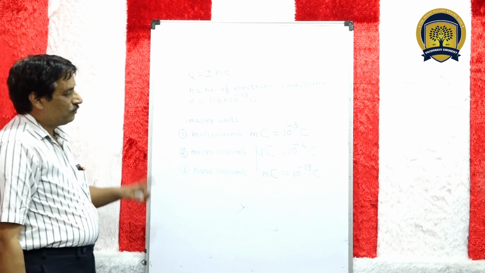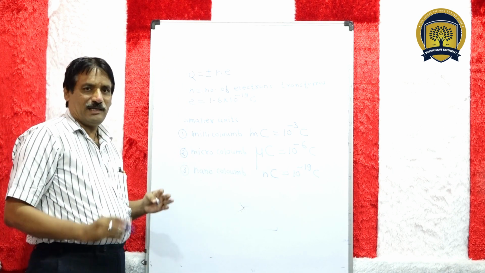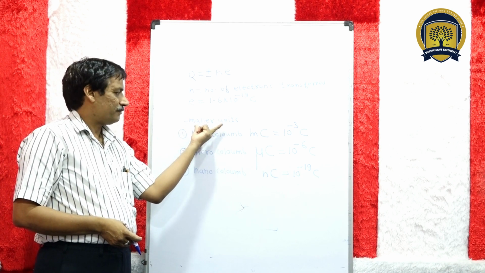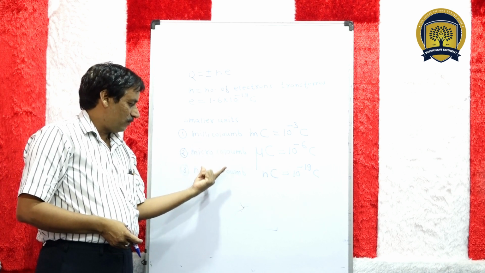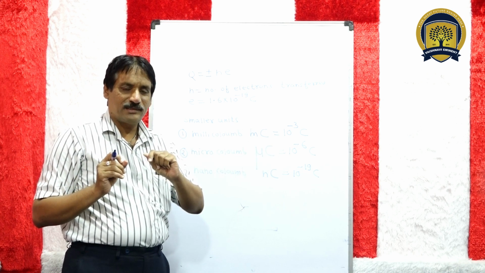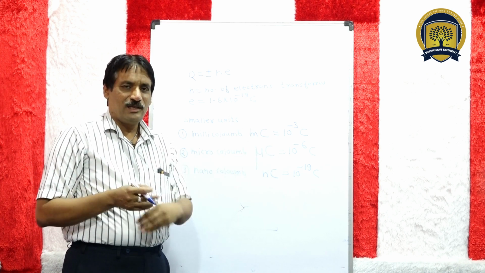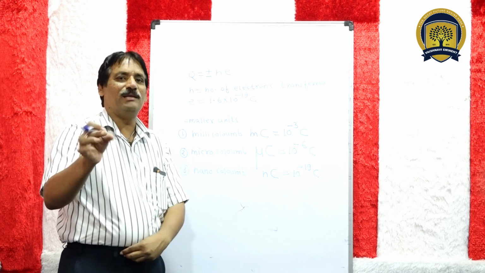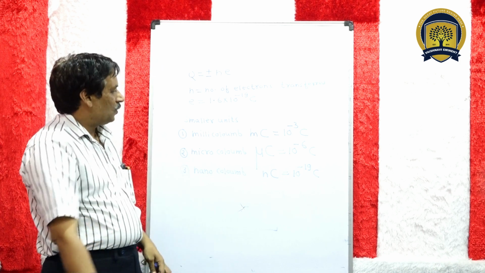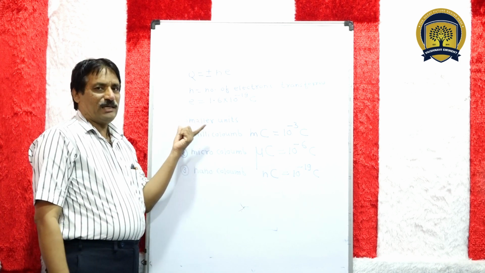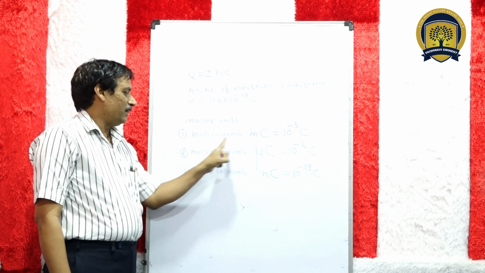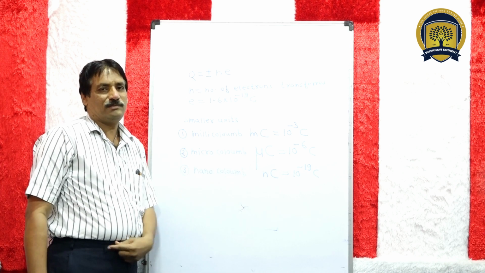Okay, so 1 coulomb charge is practically not possible. So we will use a smaller unit of charge: millicoulomb, microcoulomb, nanocoulomb. Just like students, kilometer is a big unit of length, distance, so we will use smaller units, millimeter, centimeter, meter. In a similar way, coulomb is a bigger unit of charge, so in practice we will use smaller units, that is millicoulomb, microcoulomb, nanocoulomb. Okay.